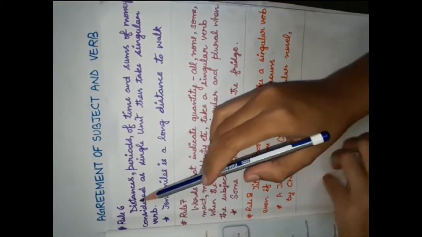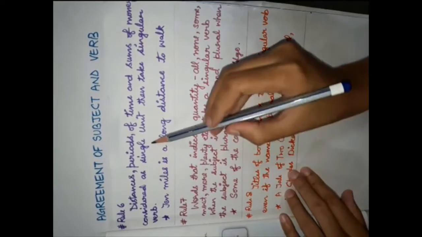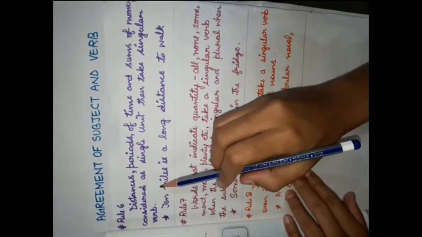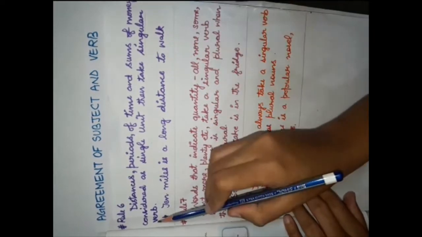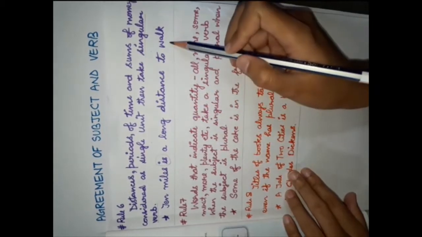Rule 6 says distances, periods of time, and sums of money considered as a single unit take a singular verb. If they are considered as a single unit, they take the singular form of the verb. For example, 10 miles is a long distance to walk.